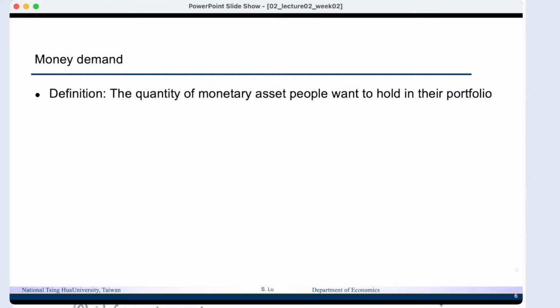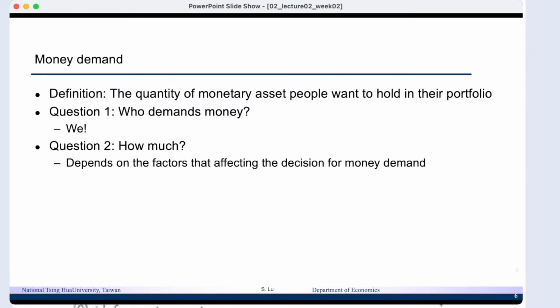So how about money demand? The definition of money demand is the quantity of monetary assets people want to hold in their portfolio. So the immediate question is, who demands money? It turned out to be that we demand the money. The second question we would like to ask is how much do people want to demand for money? And it in fact depends on the factors that affect the decision for money demand.